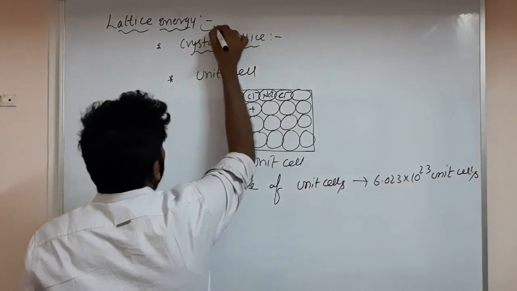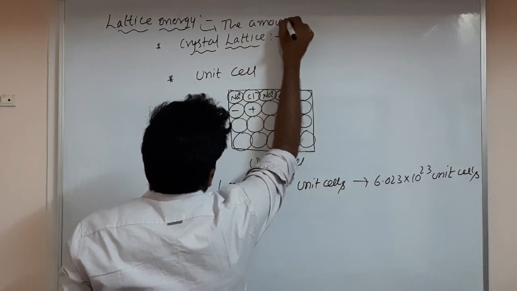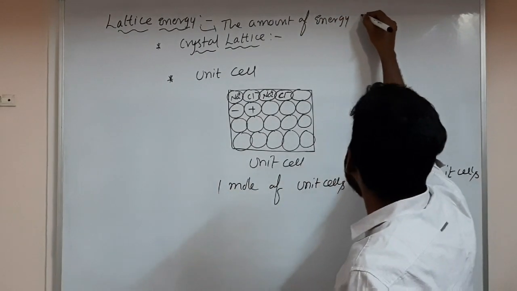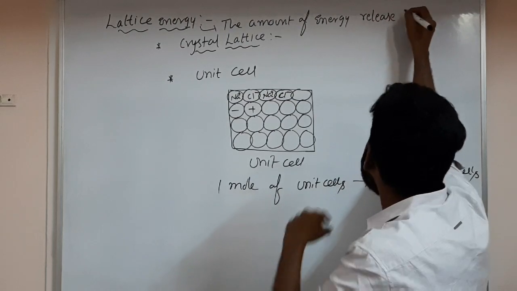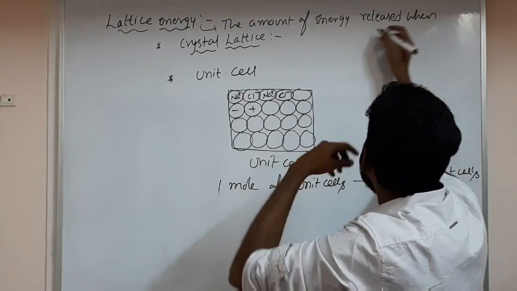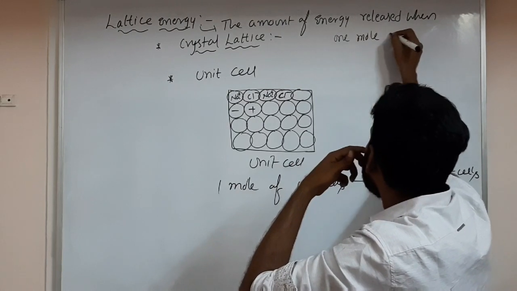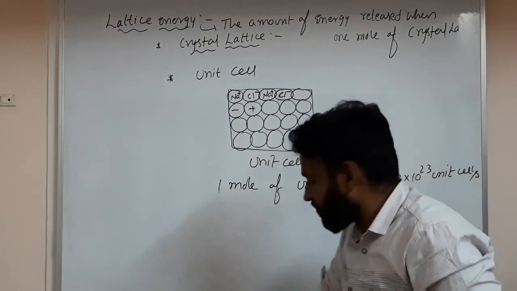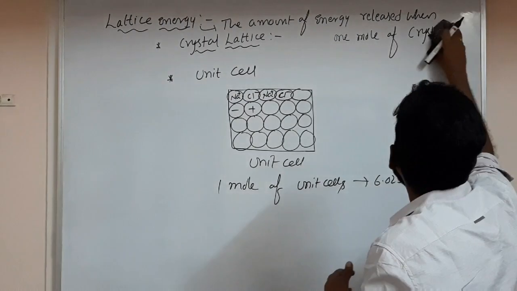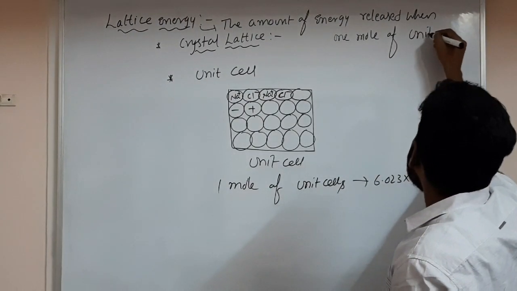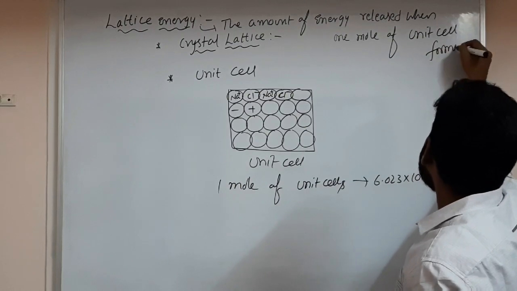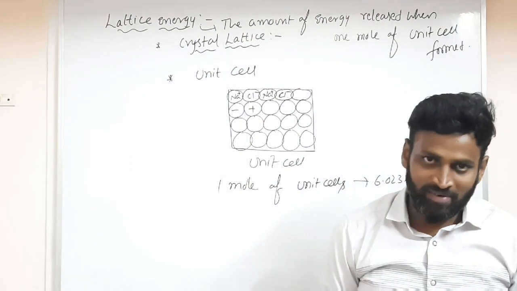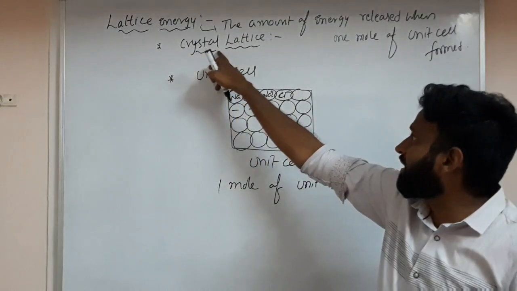What is lattice energy? The amount of energy released when 1 mole of crystal lattice or 1 mole of unit cell is formed. Okay, unit cell. 1 mole of unit cell formed. So what are we discussing now? Structure of ionic compound. How ionic compound exists in a regular manner like this.